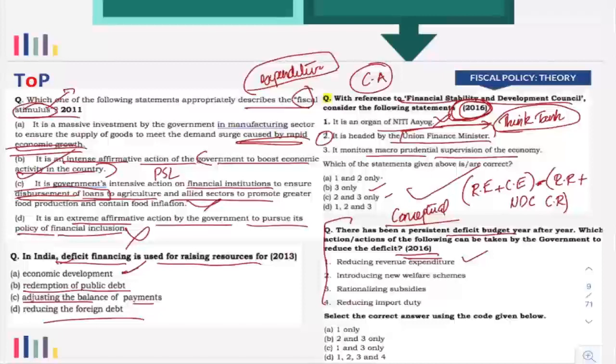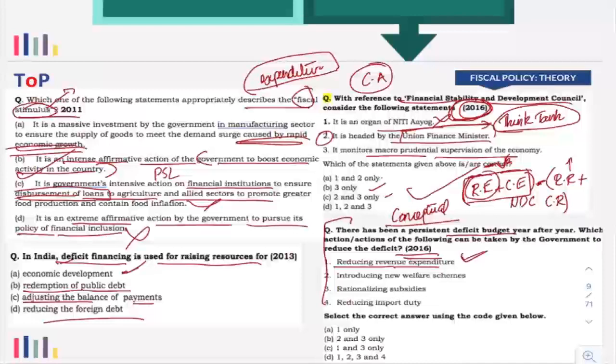Now, in order to reduce deficit, what do you have to do? Either you have to reduce the expenditure side, or you have to increase the receipt side. On that basis, you have to understand this. Now, reducing revenue expenditure, that means you are reducing expenditure, so that will be right.